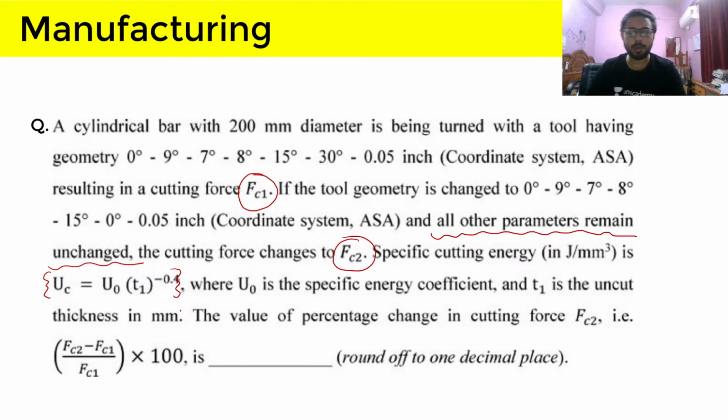Again, just remember that you also know a specific cutting energy formula, and I will also give you a hint here that you also know a formula for T, that is the uncut chip thickness.